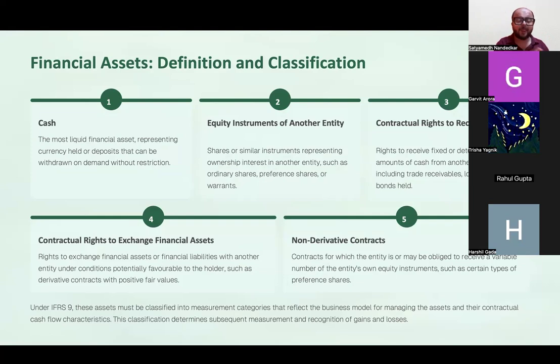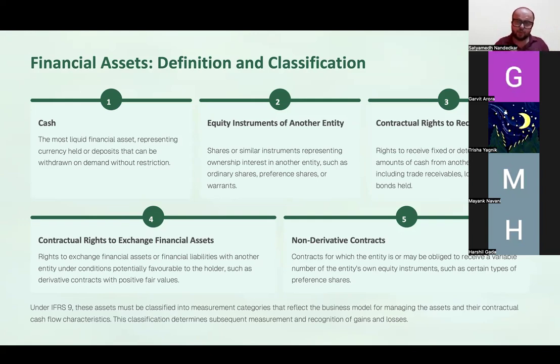Now, what does that mean? Say, for example, let's think of a simple case where I have Pokemon cards and you also have Pokemon cards. Now I have some very commonly found Pokemon cards and you have a rare collection. So we are exchanging these cards with each other. Garvit is giving me four cards which are rare and exclusive, and I am giving him four cards which are very easily found everywhere.